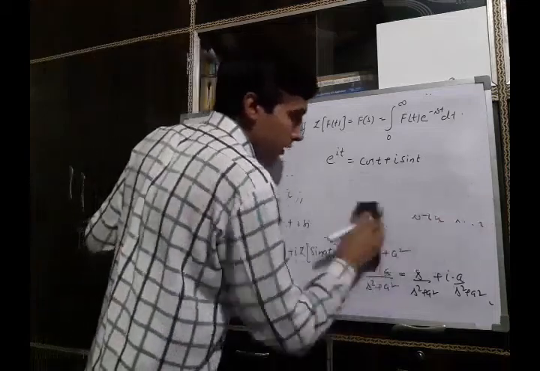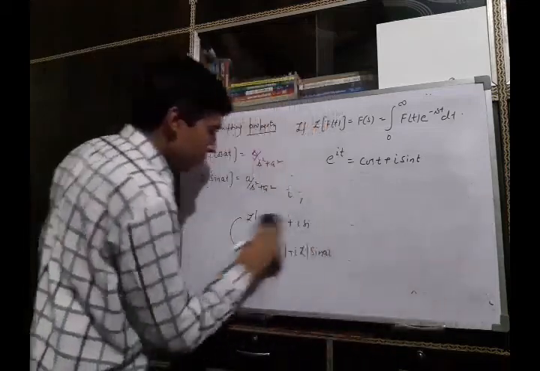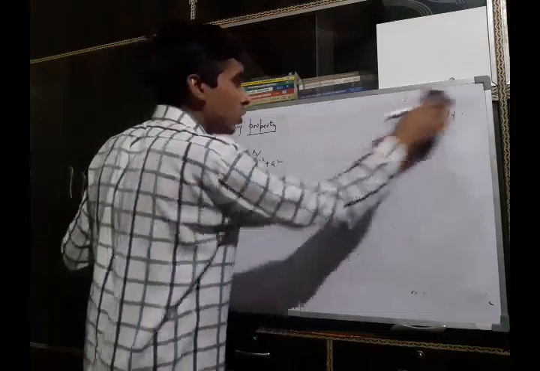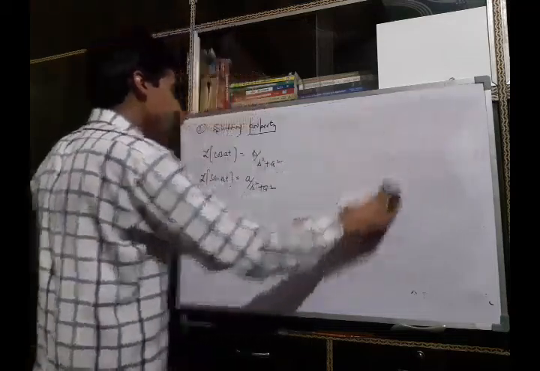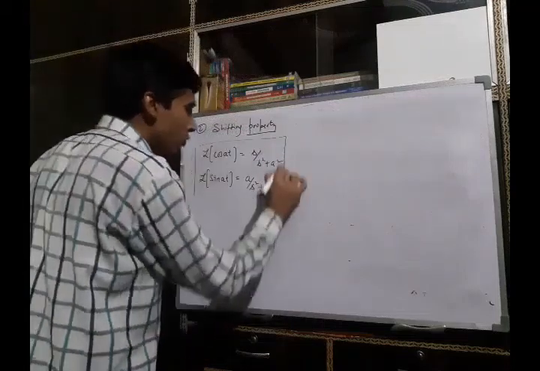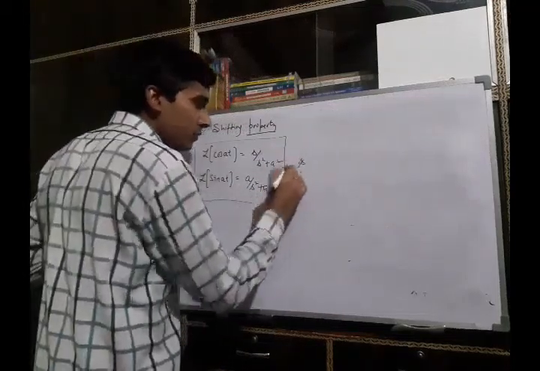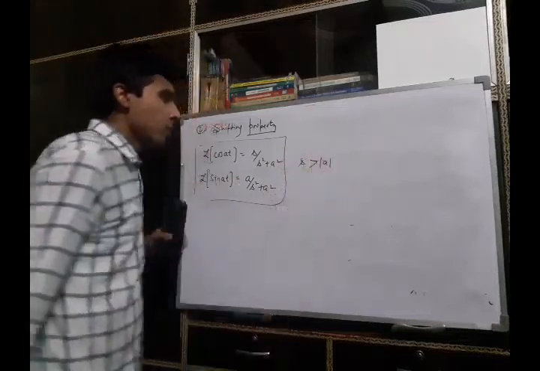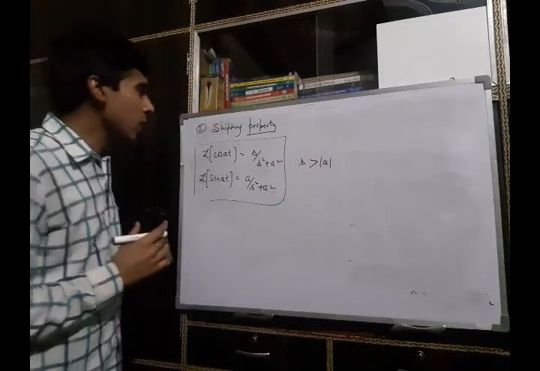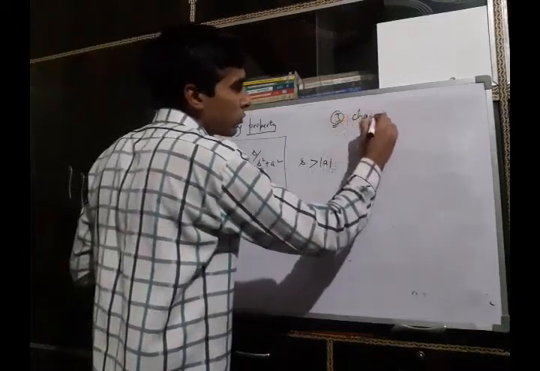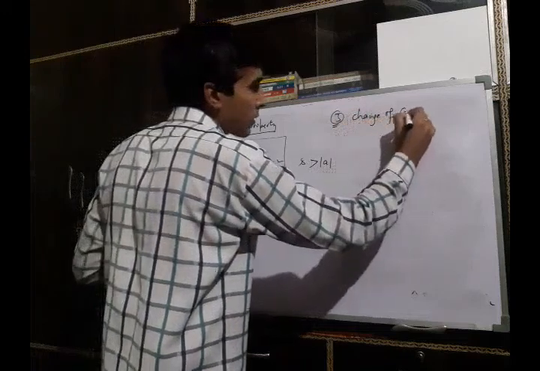So here we find the Laplace transform of the trigonometrical functions sin at and cos at using the shifting property. This Laplace transform will exist provided s is greater than mod of a. Now we discuss another property which is known as change of scale property.